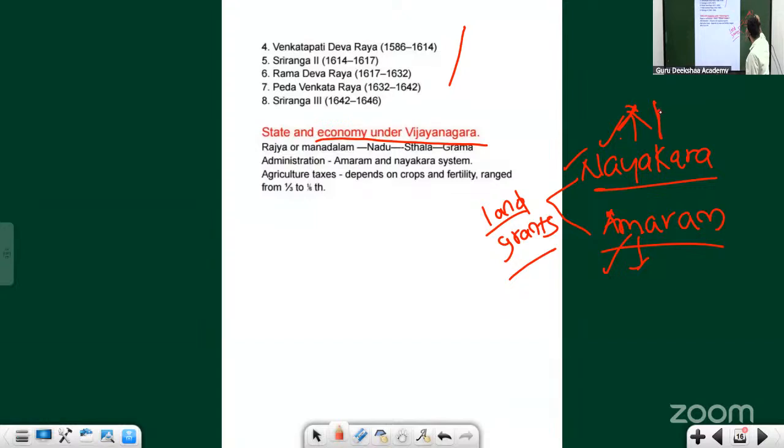Here, land grants are given maybe for political or administrative reasons. Here, for military reasons. So that is the difference. Clear? Shall we move ahead?